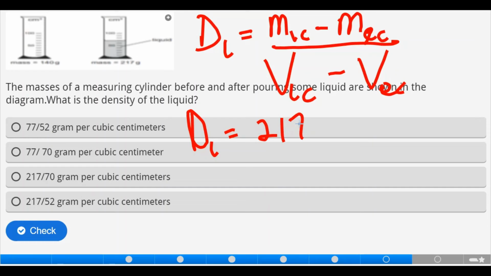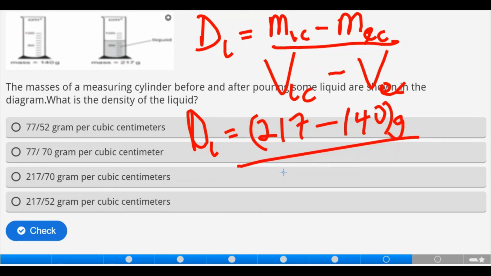So I have the density of the liquid now becomes mass of the liquid in the cylinder together, that's 217, minus mass of empty cylinder, I have 140, everything in grams, divided by volume of the liquid in the cylinder. If we observe very well, that is 70 cubic centimeter minus, we do not have any liquid in the first cylinder, so you have 0.